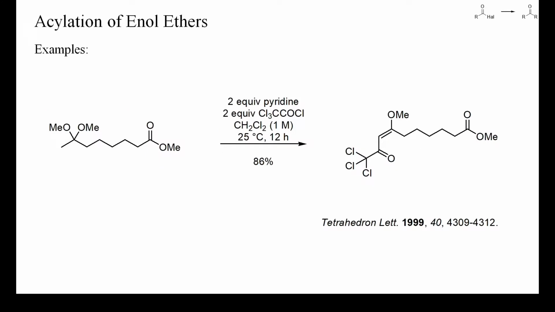Interestingly, enol ethers may sometimes be generated in situ from acetals if two equivalents of acylating reagent are used. Here, the acylation occurred with high regio and stereoselectivity and in high yield.